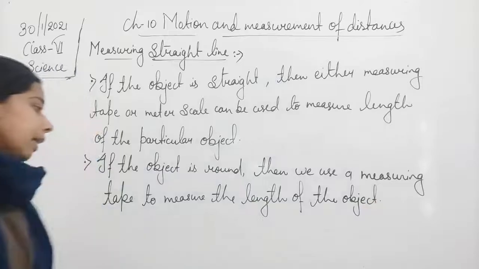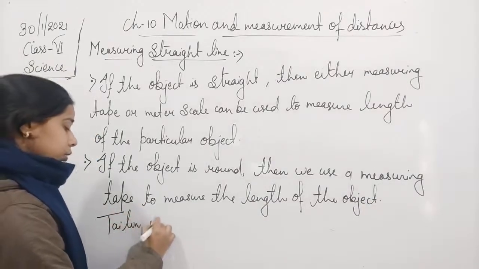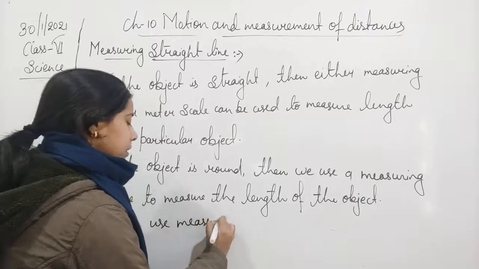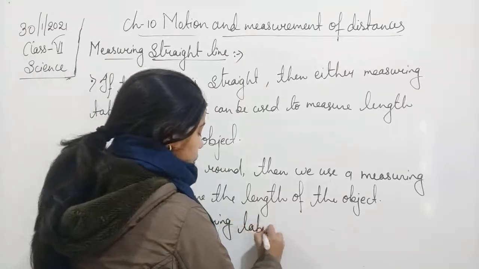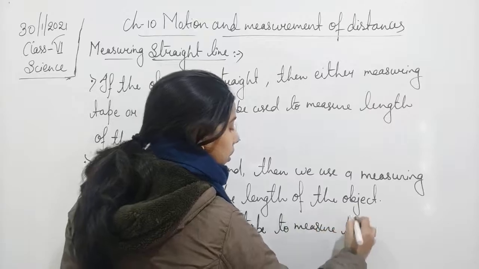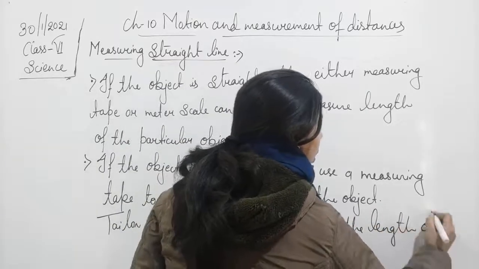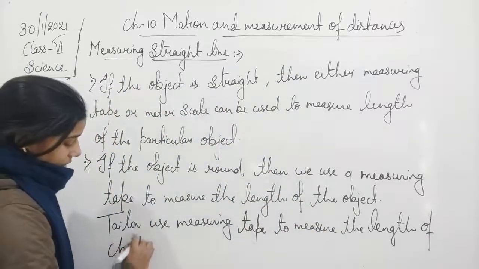So we can say, an example, students: the tailor uses a measuring tape to measure the length of chest and waist.